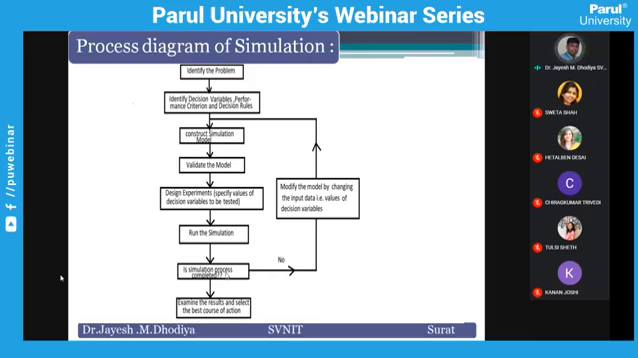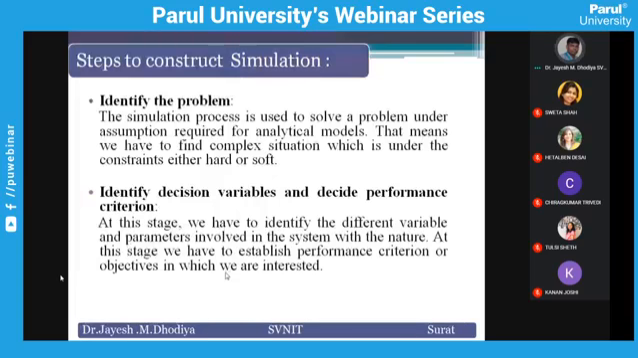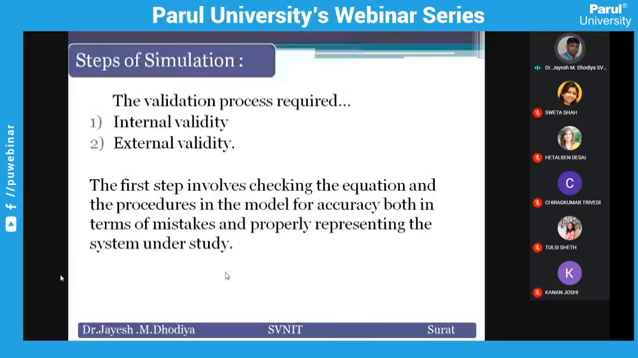Simulation cannot give you an exact solution. It will give you a range: this is the minimum and this is the maximum. So this is the process. All these things, the internal validity and external validity, I have mentioned in the slides.